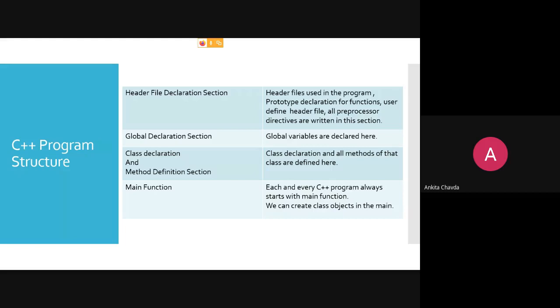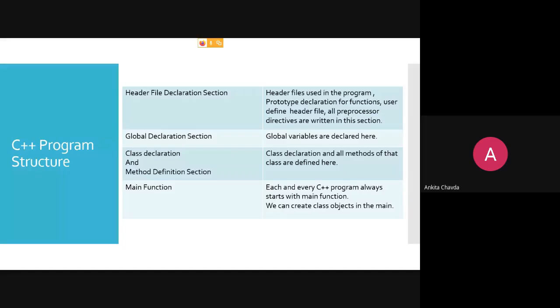All the preprocessor directives are written in this section, like using namespace std, or #define PI 3.14 for such things which you want to make a constant. Just giving the example of pi, you can declare any of the variables over there, right? So such things, the preprocessor directives or the header files, will be there in this header file declaration section.